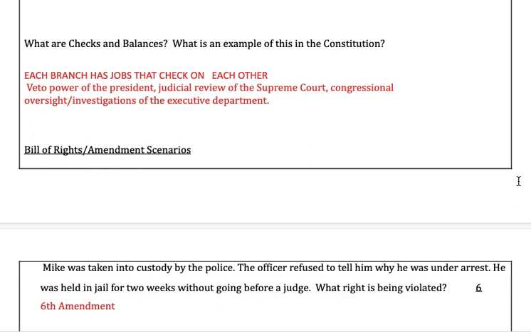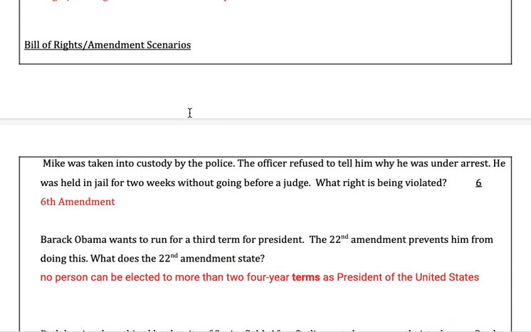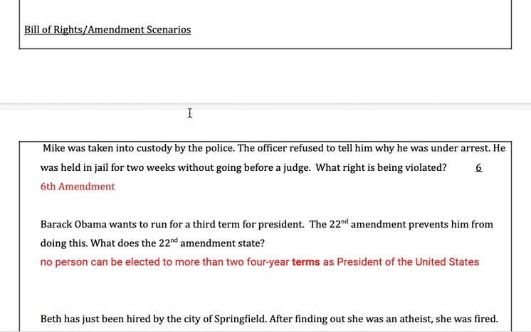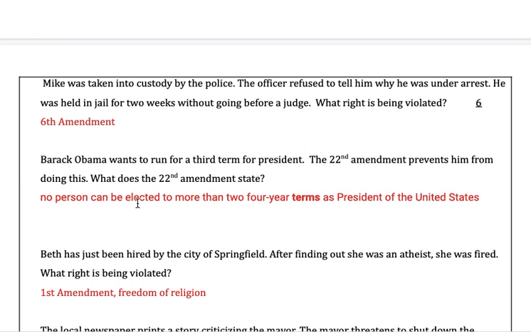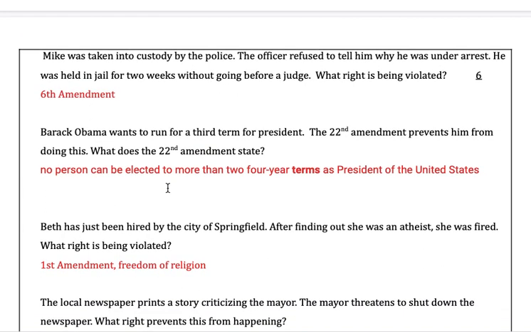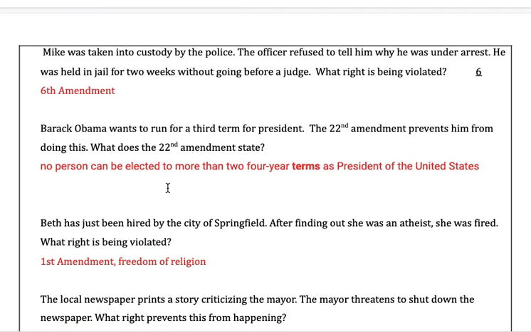What are checks and balances? What is an example? So each branch has the job to check on the other branch, make sure they're doing their job. And there's a couple examples listed there for you. Here's some scenarios then, based on the Bill of Rights and other amendments. So understand these basic amendments and these rights. Looking at the first one, custody by the police. The officer refused to tell him why, so he was arrested unlawfully. What was he violating? That was the Sixth Amendment. Looking at presidential terms would be the 22nd Amendment.